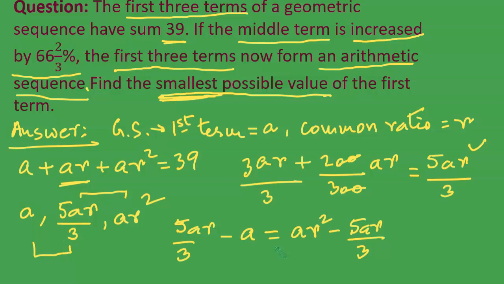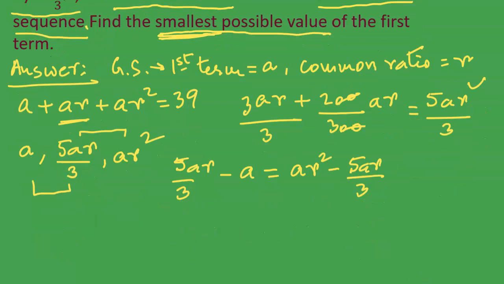And now let us see, we have a single equation and two variables. How can we solve them? We see that the variable A is present in all the terms of this equation, so we can divide this entire equation by A. Let us do that.